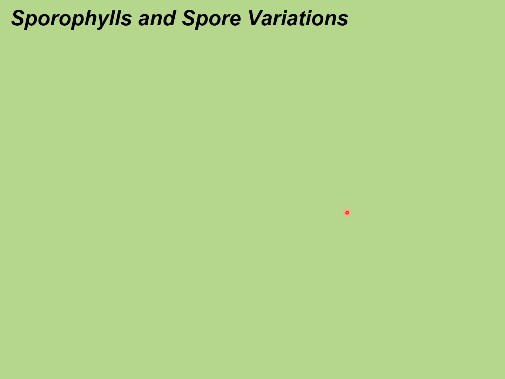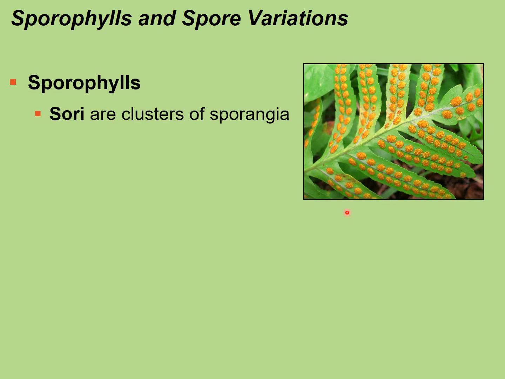So let's talk about the sporophylls. And there's other variations of these. The sporophylls are modified leaves that possess sporangia on them. Now, this represents a fern right here, and you can see clusters on the backside of the fern. The fern leaves are called fronds. On the backside of these are clusters of sporangia, specifically, and they're called sori. So the sori are clusters of sporangia.